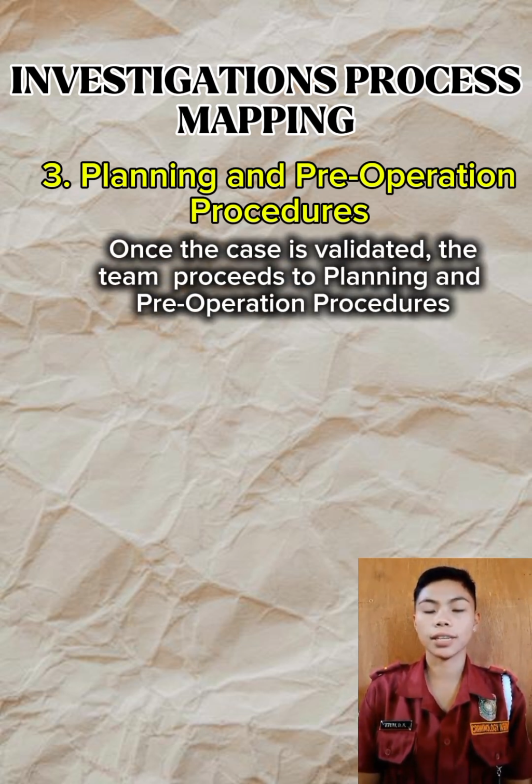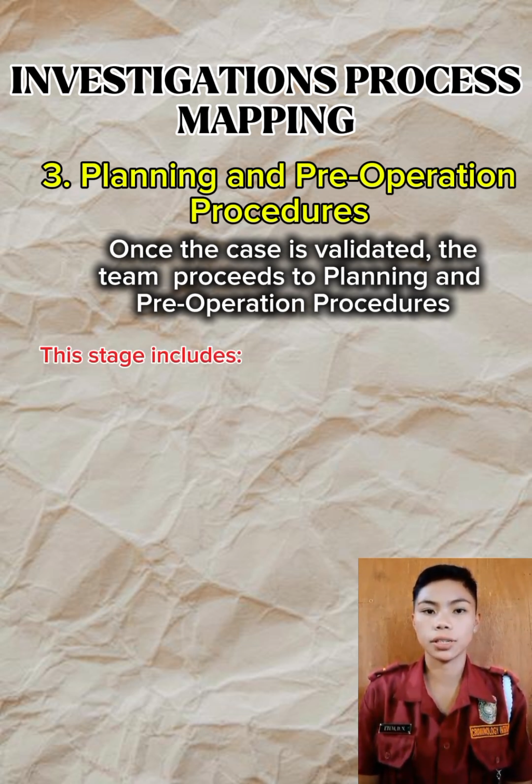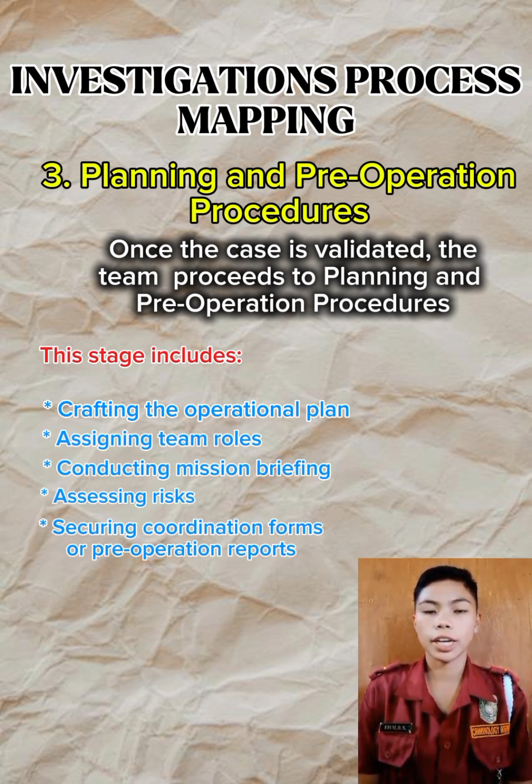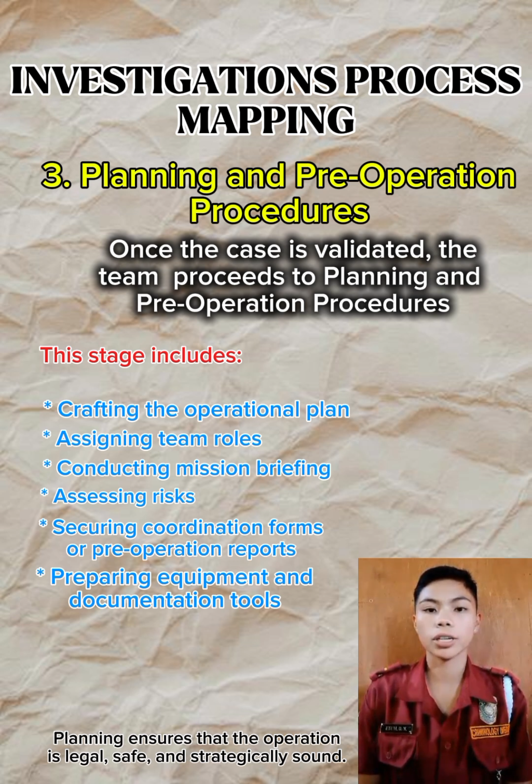Stage 3, planning and pre-operation procedures. Once the case is validated, the team proceeds to planning and pre-operation procedures. This stage includes crafting the operational plan, assigning team roles, conducting mission briefing, assessing risk, securing coordination forms or pre-operation reports, and preparing equipment and documentation. Proper planning ensures that the operation is legal, safe, and strategically sound.